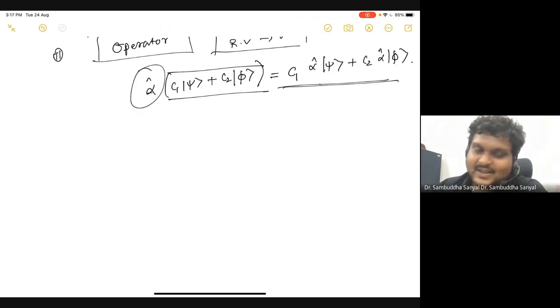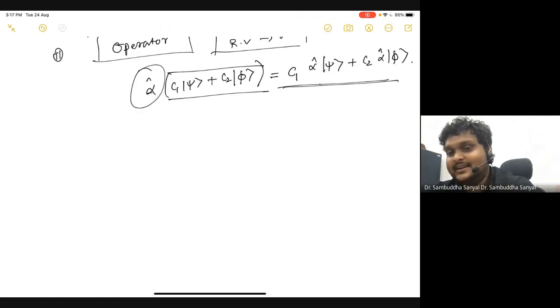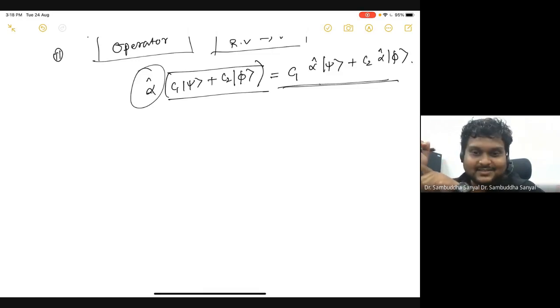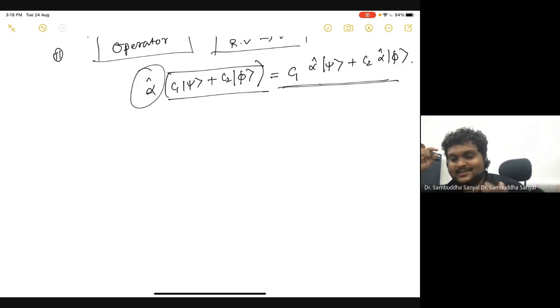Because to begin with, we agreed the state of a particle can be a superposition of other states. So always remember why we agreed to do this. Once you get that, the rest is very easy because you are familiar with vectors. This is actually a property of linear operators, and another reason why quantum mechanics is technically easy, because it's all linear. In classical mechanics, you actually have much more complexity, non-linearity.